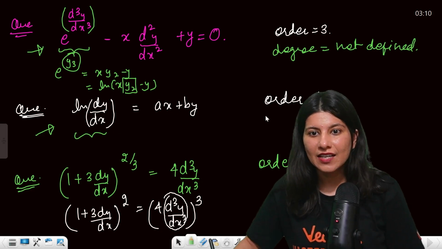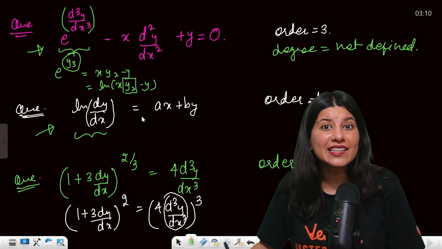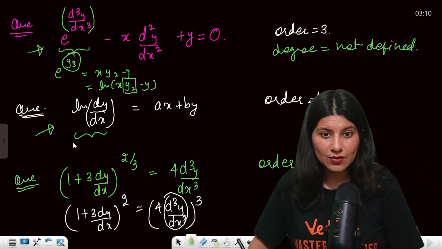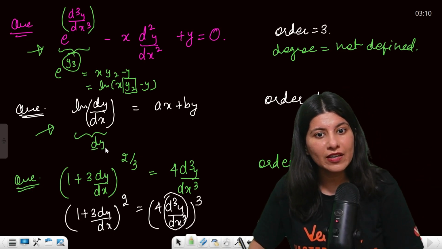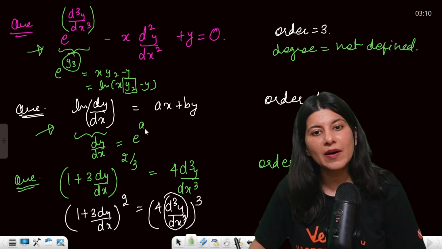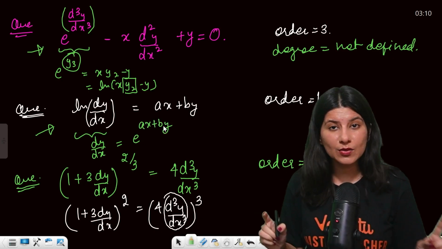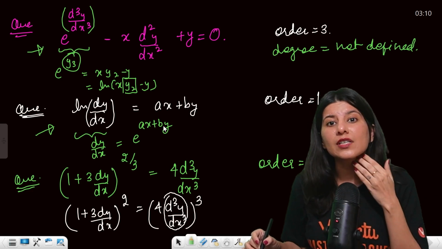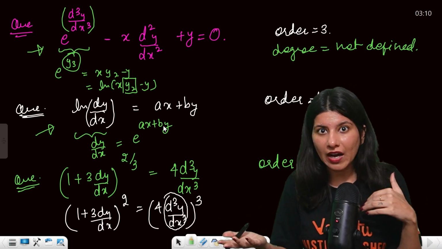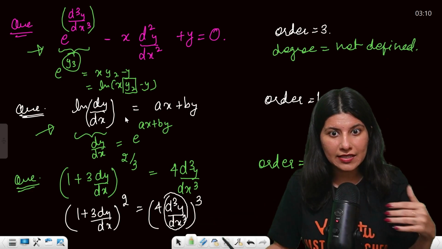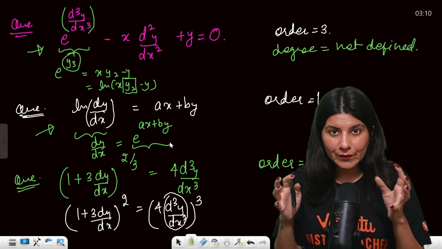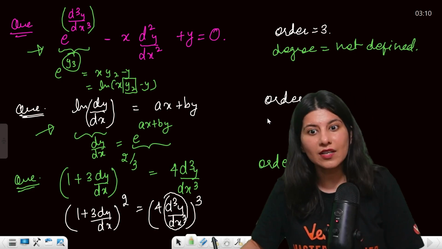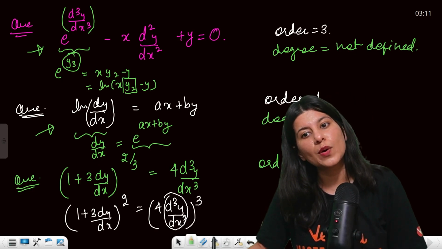Just like this. Now in this case, you can say that degree is, ma'am, not defined, but if I take anti-log both the sides, what will happen? Anti-log of this will give you dy by dx, and this will be e power ax plus by. Now this time, can you see differential coefficient we have freed the differential coefficient, and even if I have taken exponential on the right hand side, there is no differential coefficient which is stuck inside exponential function. So here, now this time degree equals to 1.